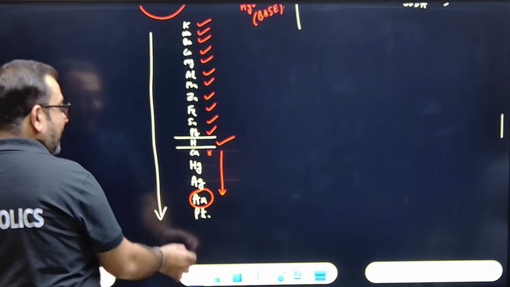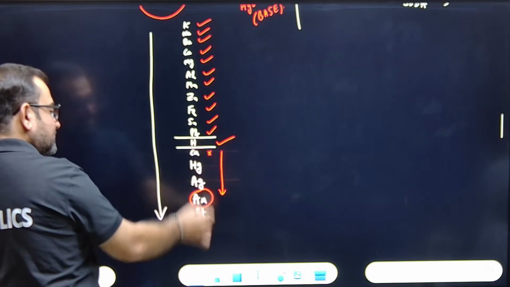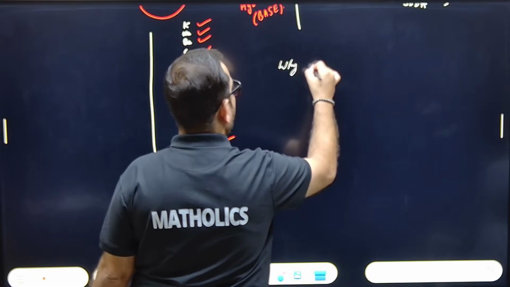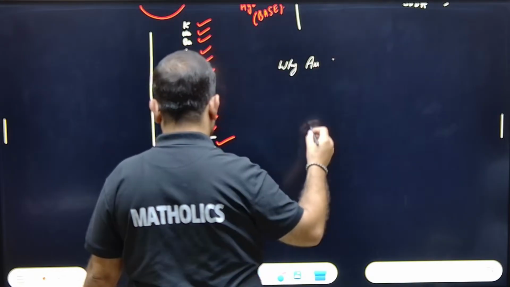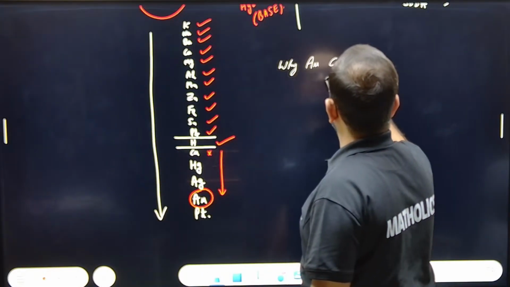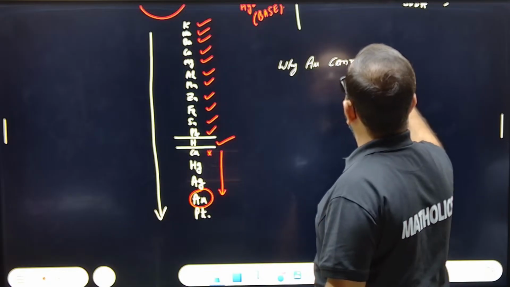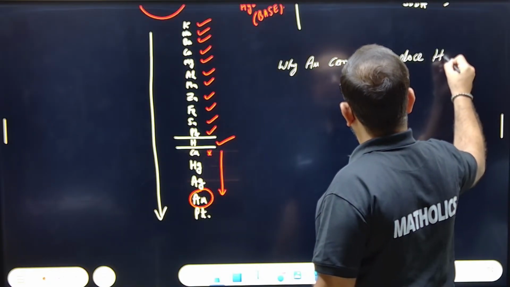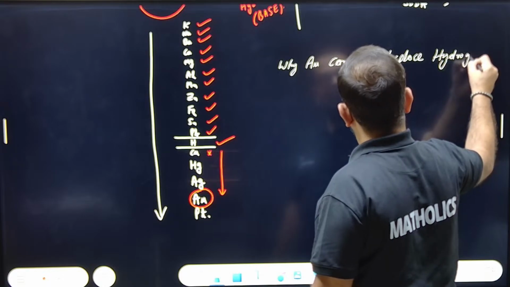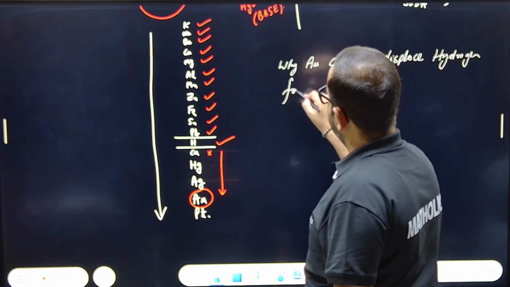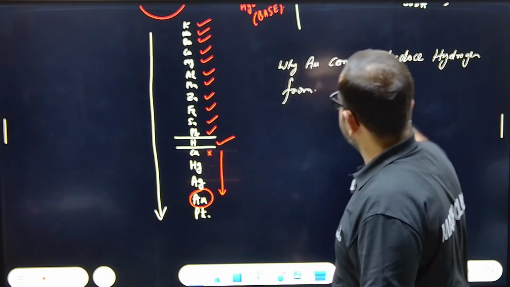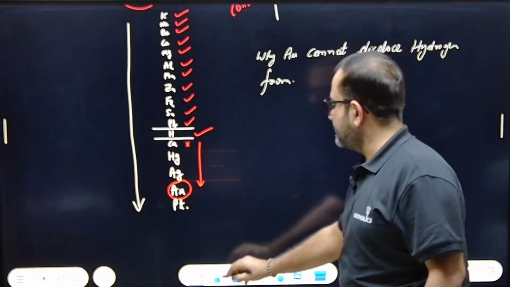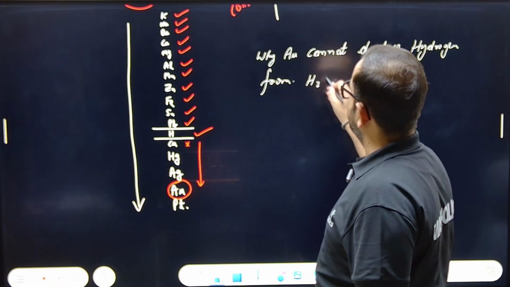So why can gold not displace? Why gold, that is Au, cannot displace? This was part D of this question. Cannot displace what? Hydrogen from which acid was it? Sulfuric or nitric? Sulfuric. Okay, let's say from sulfuric acid, H2SO4, right?